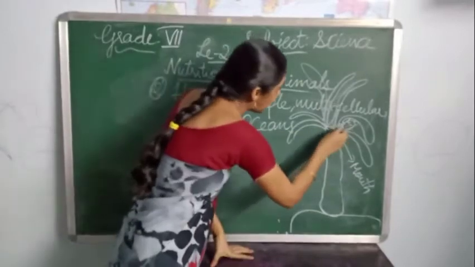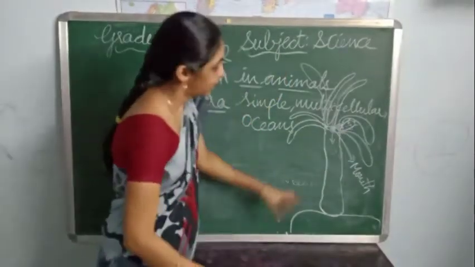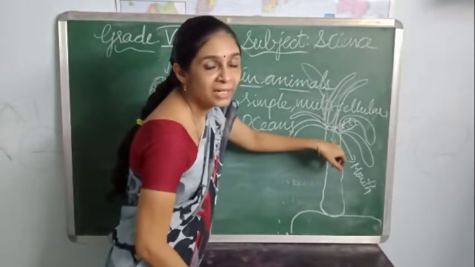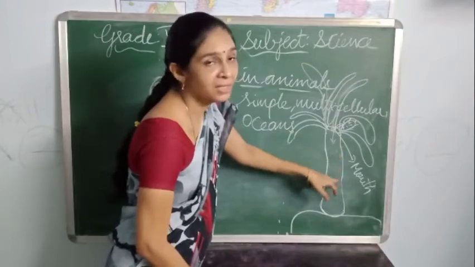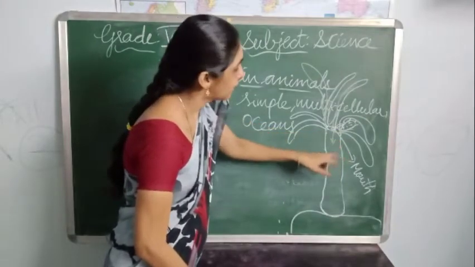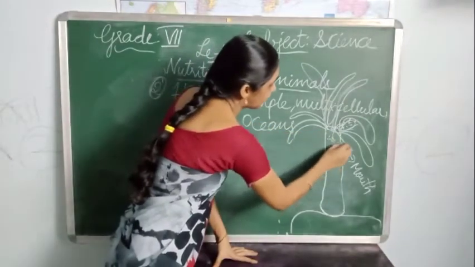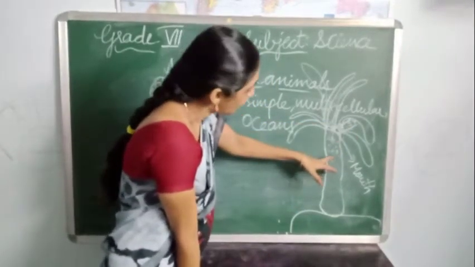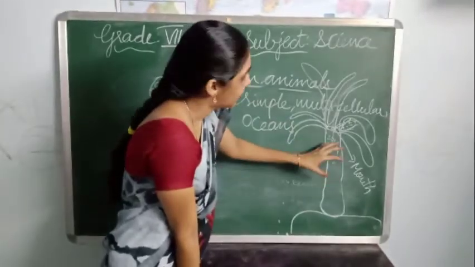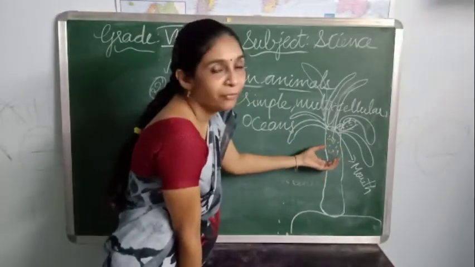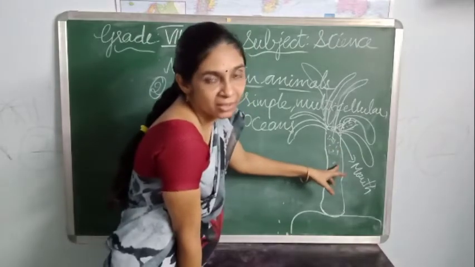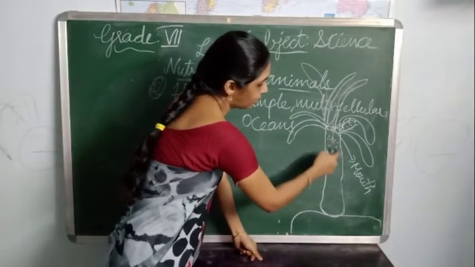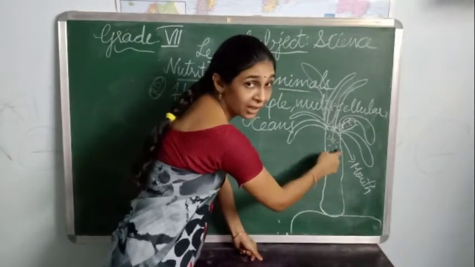And once this animal enters the mouth, there is a cavity. This cavity will secrete certain digestive juices. That means the cells present in the side walls of the cavity will secrete the digestive juices. And these digestive juices will digest the animal, and after digestion, the digested food will be absorbed and utilized by the cells present in the walls of the cavity.